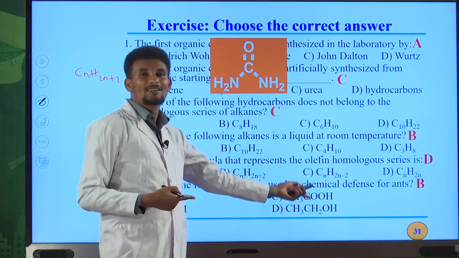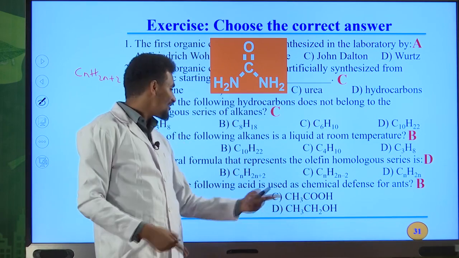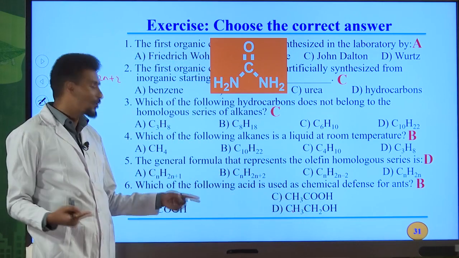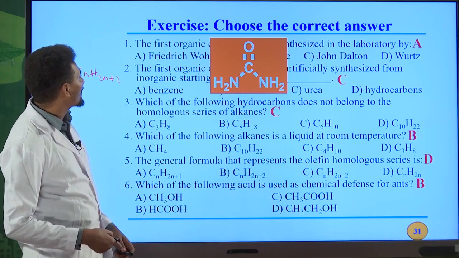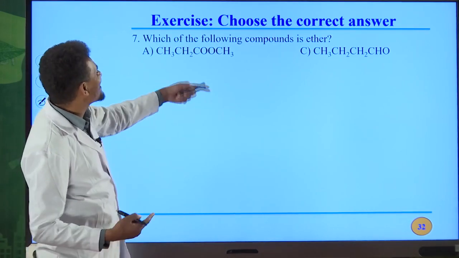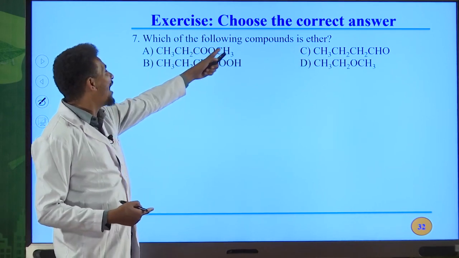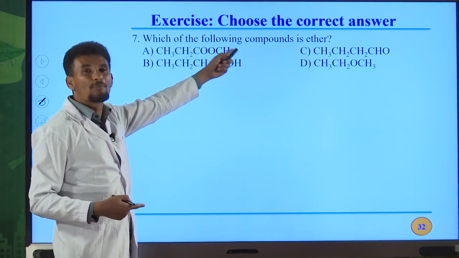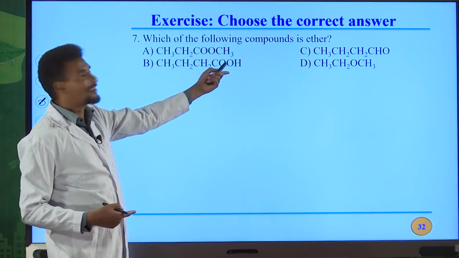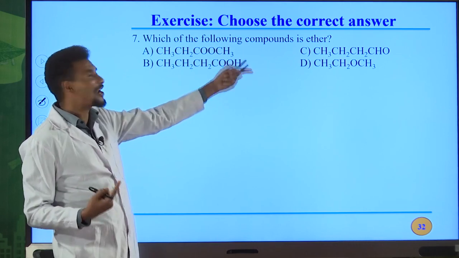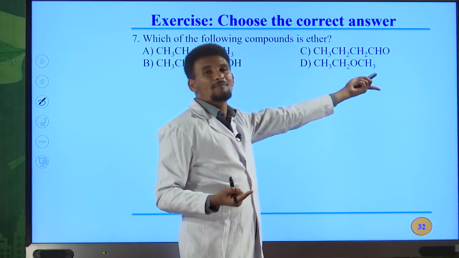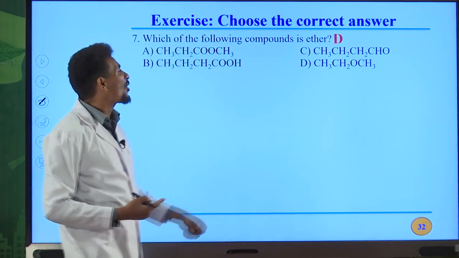This one is acetic acid. It is found in vinegar, acetum. But this is an alcohol. This is not an acid. This one is also an alcohol. It is not an acid. Therefore, B is the correct answer for this question. Question number 7. Which of the following compounds is an ether? This one, RCOOR prime, is an ester. RCOOH is a carboxylic acid, because we have the carboxyl group, which is the functional group for carboxylic acid. RCHO is an aldehyde. ROR prime is an ether. So D is the correct answer.